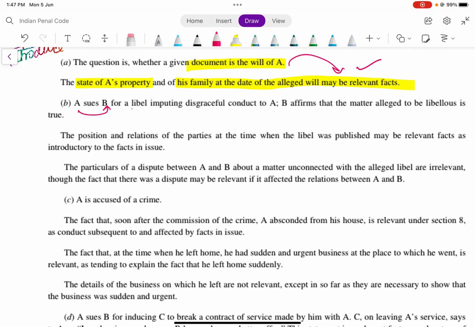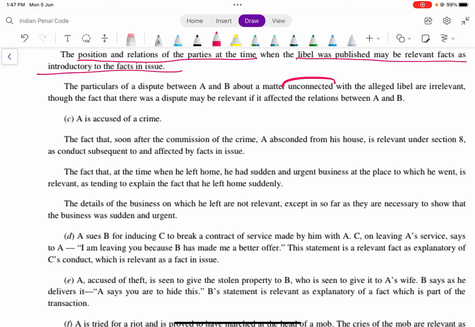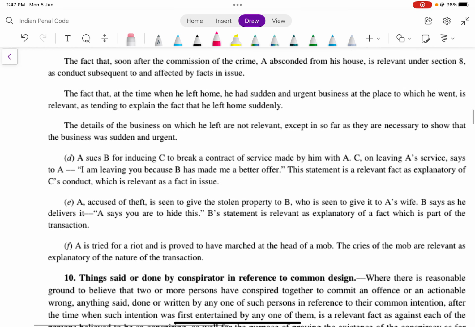A sues B for libel imputing a disgraceful conduct to B affirm that matter alleged to be libelous is true. The position and relations of the parties at the time when the libel was published may be relevant facts. As introductory, the particulars of dispute between A and B about matter unconnected with the alleged libel are irrelevant. Unconnected है तो relevant होंगे. Though the fact that they were disputed may be relevant if it affected the relations between the party between A and B. अगर वो relevant हो सकते हैं अगर उन्होंने relations ख़राब कर दिया तो. आपकी illustrations F तक की हैं.